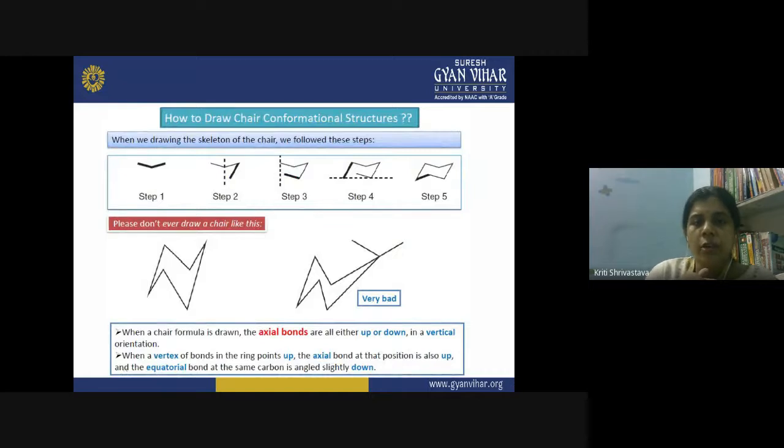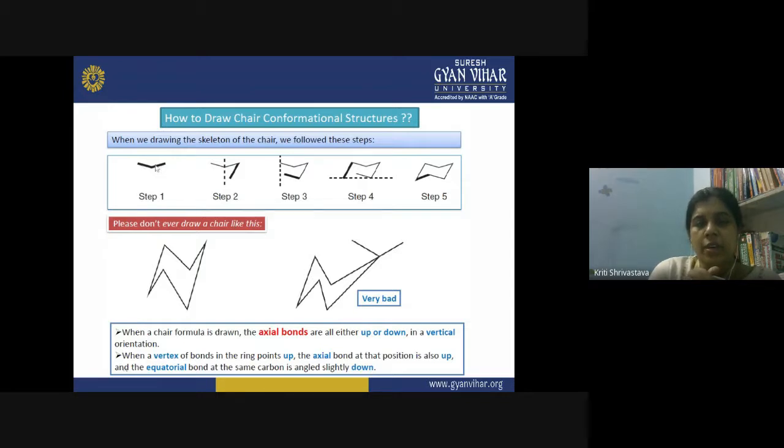So how do you draw the chair conformational structure? It is very important, and if you are drawing the wrong structure, then it could give you a penalty of marks. So you must know how to draw a proper skeleton of the cyclohexane. Whether it is substituted or not, that is another matter. But you should know what steps should be followed when you are drawing the skeleton of the chair conformation. You can see this is step one.